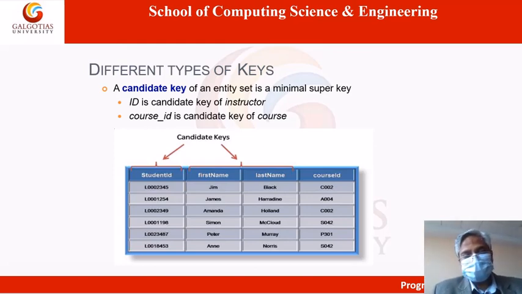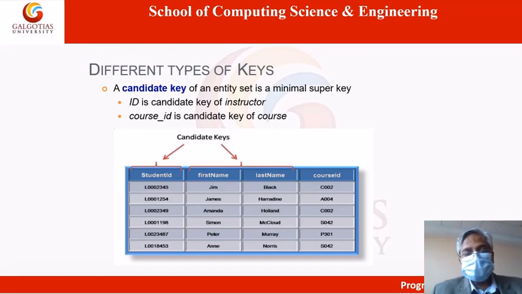I have a list of students, and there are two columns. One column is student name and another column is today's attendance. Attendance has value either P or A, P for present and A for absent, and student name has the names of the students.